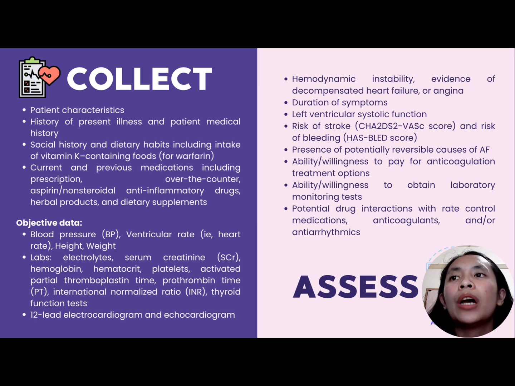Under collect, we have to also gather the objective data. This includes the blood pressure, heart rate, height, and weight of the patient.